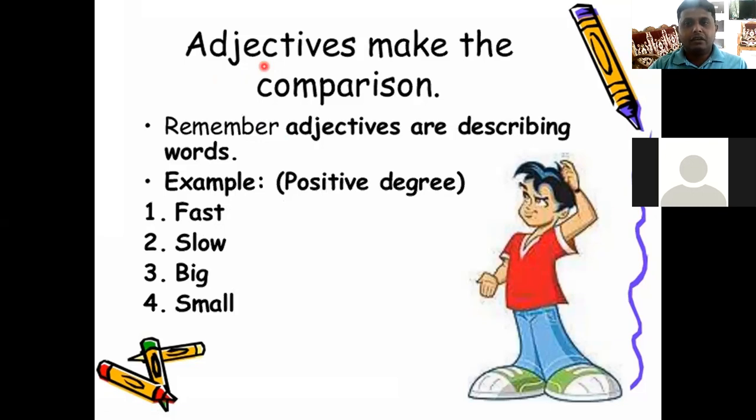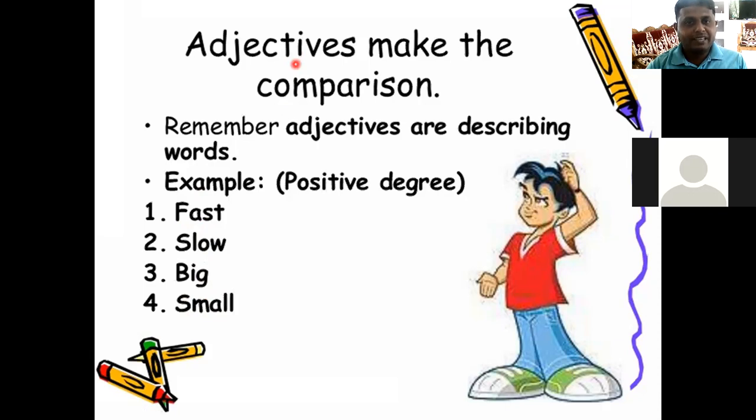So we have to collect an adequate stock of adjectives as far as comparison is concerned, right? Here adjectives means, let's take the examples like fast, slow, big, and small, right? As we know, these four are nothing but adjectives, right?